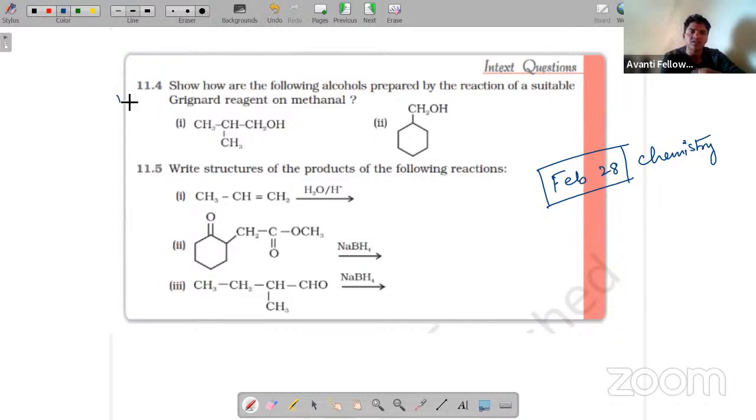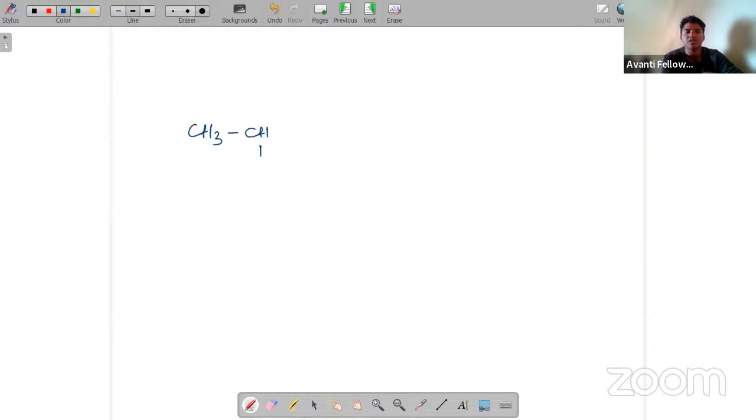Now this is a CBSE question. How are the following alcohols prepared by the reaction of a suitable Grignard reagent on methanol? The question is pretty simple: you have a Grignard reagent treating with methanol. Usually we know that a Grignard reagent is represented as RMgX. So let me take you to a new page so that it will be very clear. This is the end product, CH3CH(CH3)CH2OH.